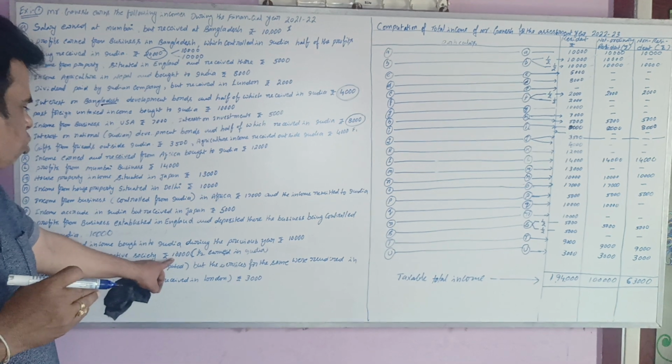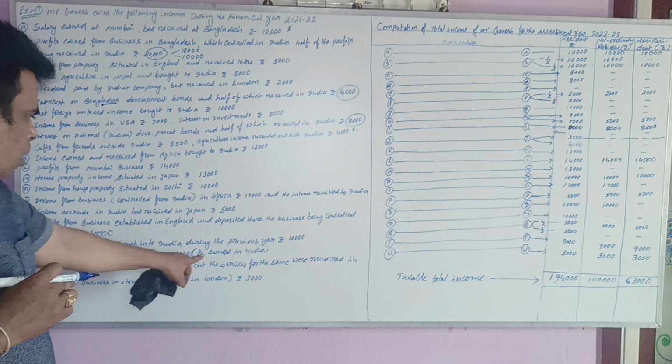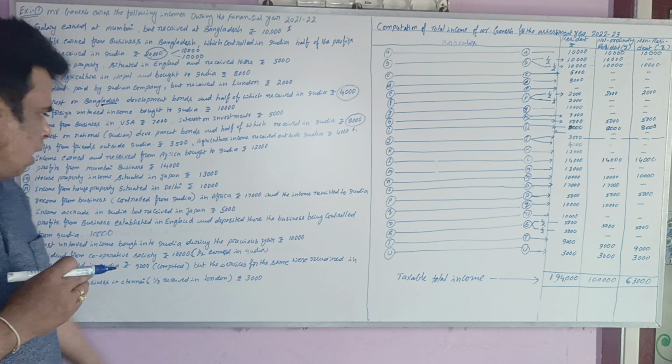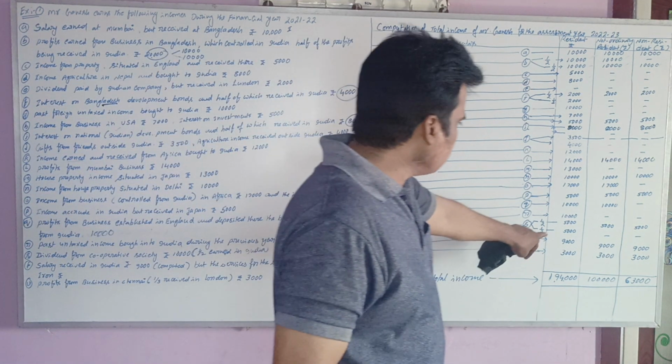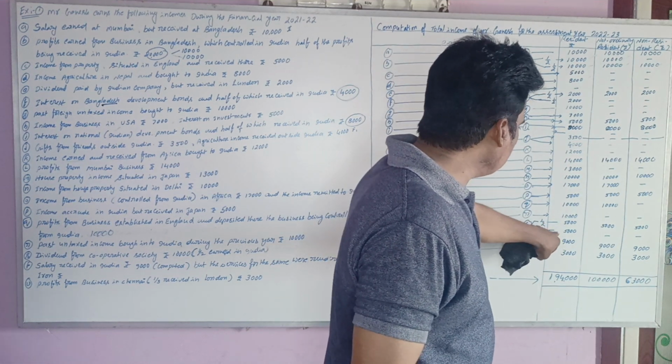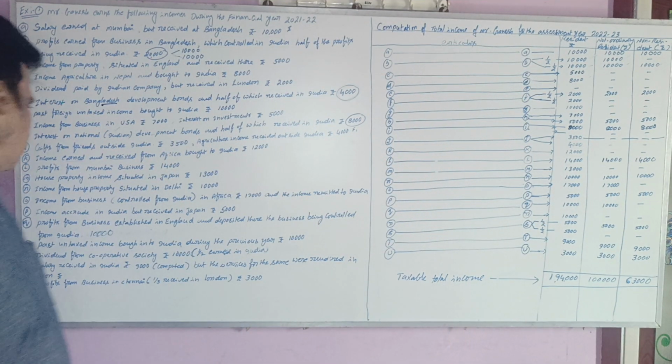So we assume that of the 10,000 income, half is earned and received in India. So half the amount we treat as Indian income, and the remaining half, 5,000, is treated as foreign income. Like 50% of the amount is earned and received both outside India, and 50% is both in India. That's why 5,000 is treated as Indian income, taxable for all. The remaining 5,000 is taxable for resident only.